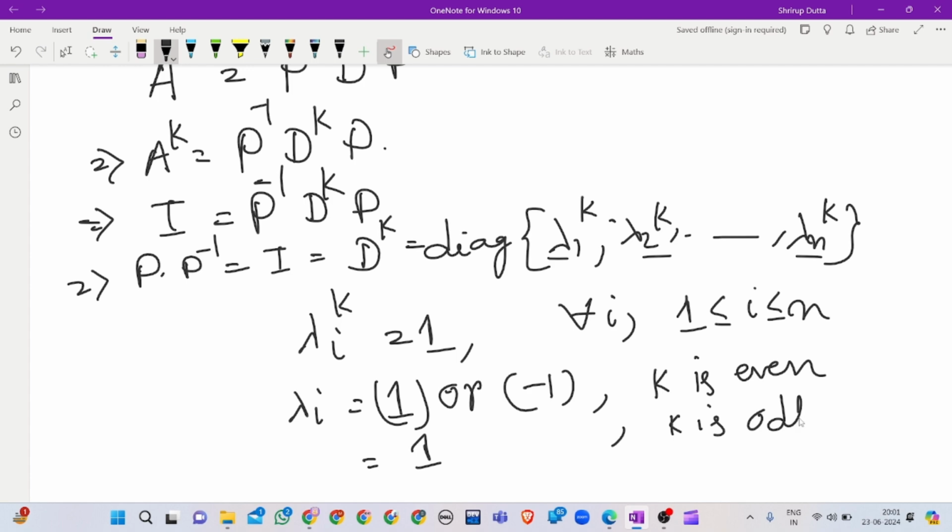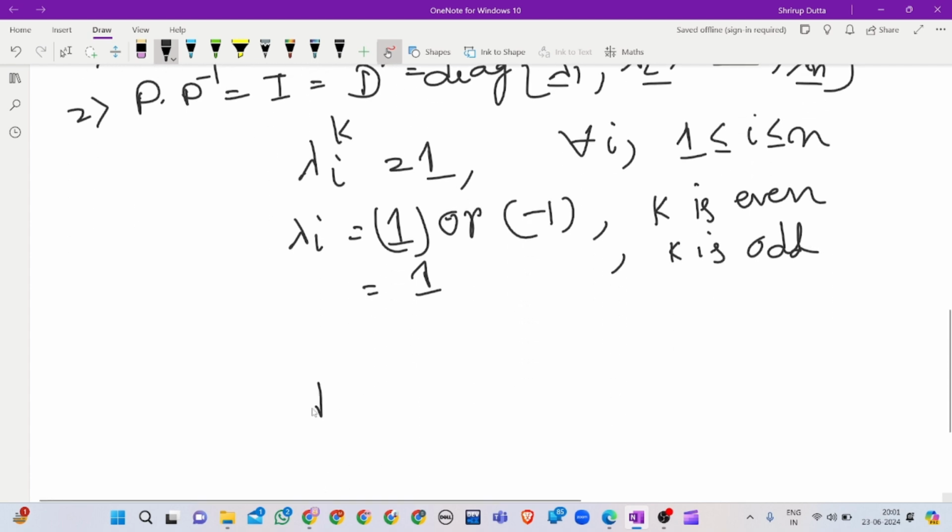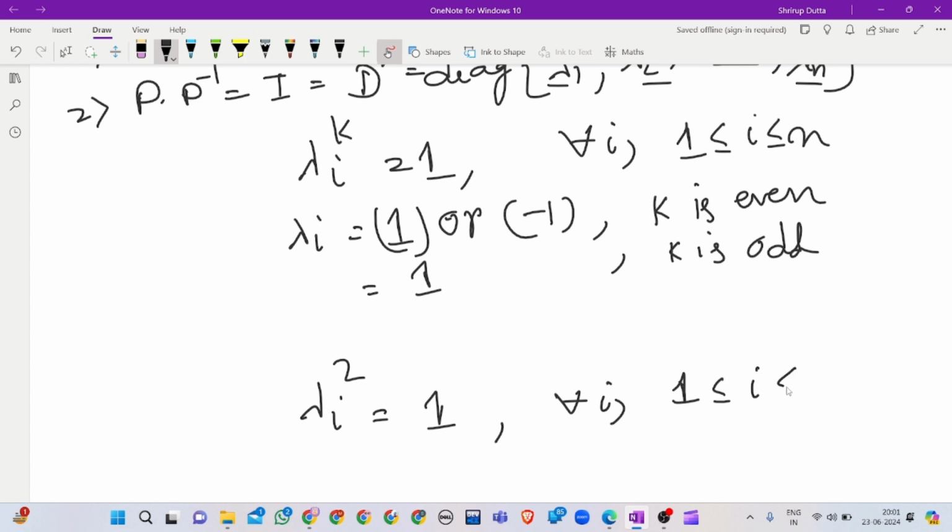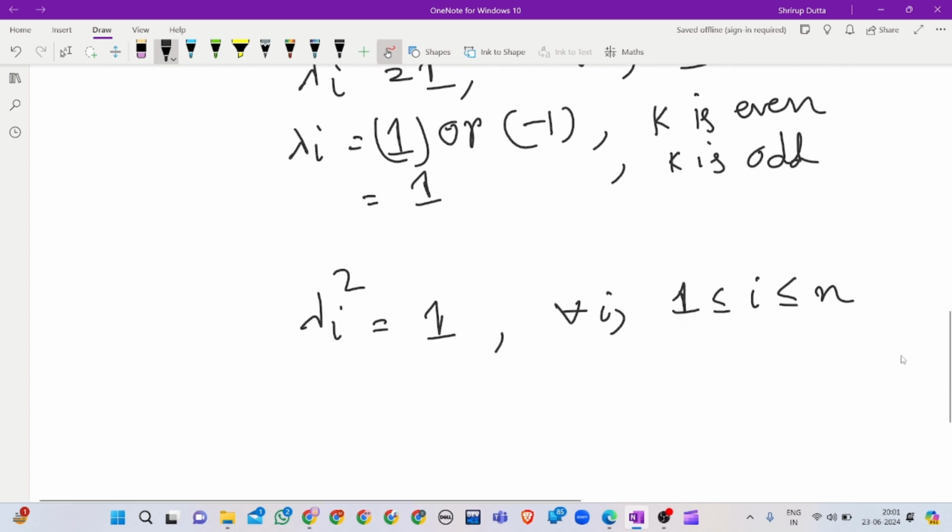So k may be even or odd, but whichever it is, lambda i square will be 1 for all i from 1 to n. So lambda i square is 1 for all i.